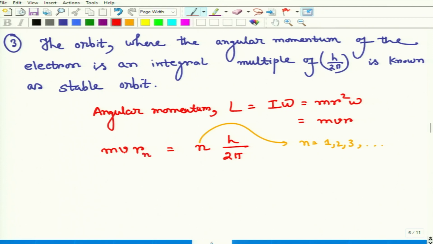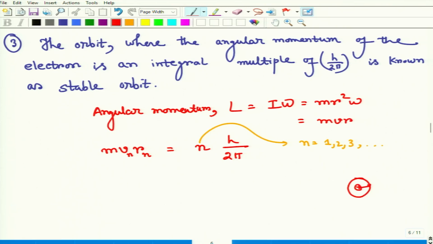So we should give the suffix: vn and rn. If n is 1, then the r and v will be different. If n is 2, then r and v will be different, right? So r and v are not fixed, they depend on the orbit. From circular motion, if this is the orbit, then r is different clearly and v will also be different, because ultimately we have to balance the centrifugal and centripetal force, right?